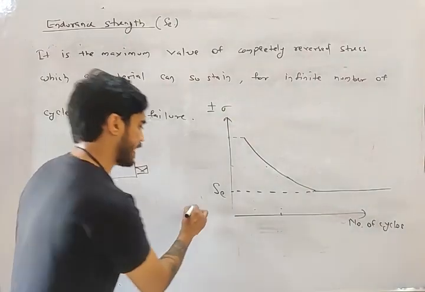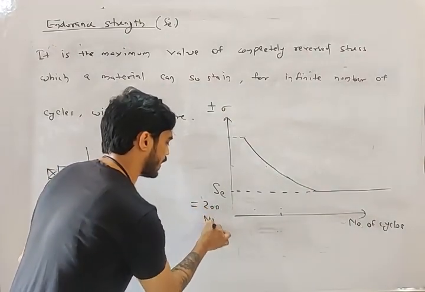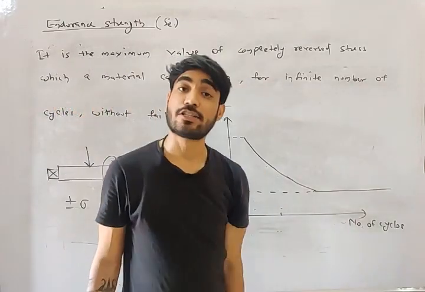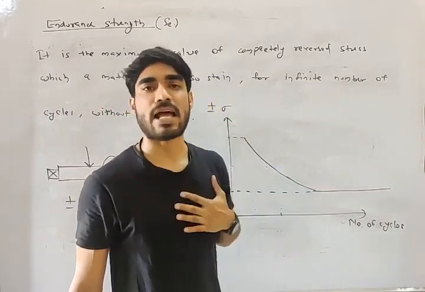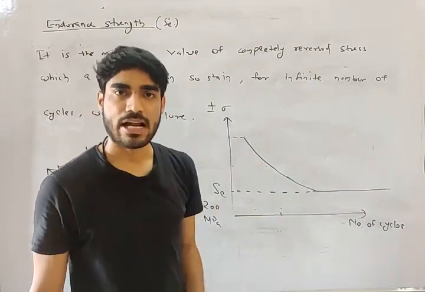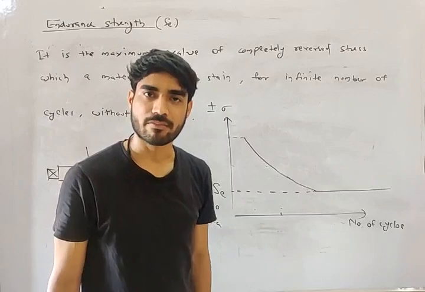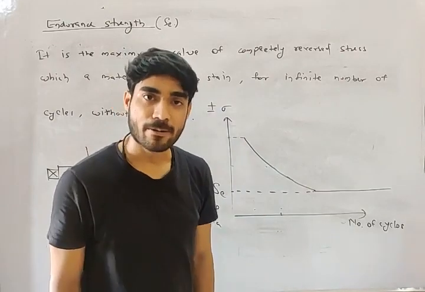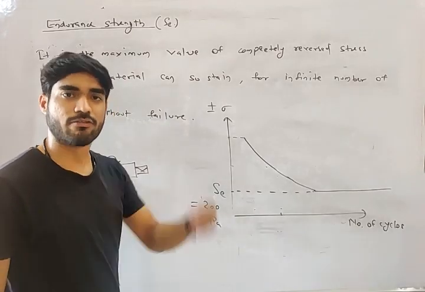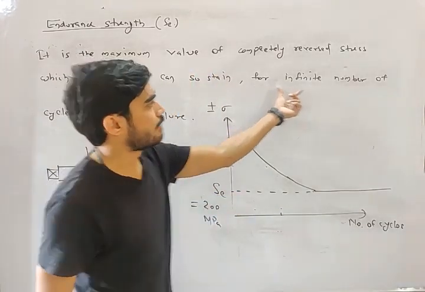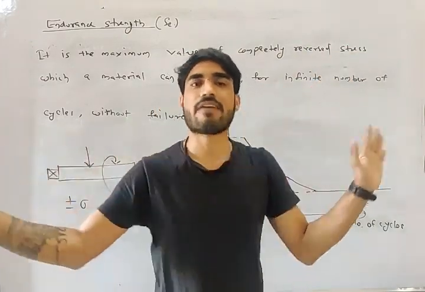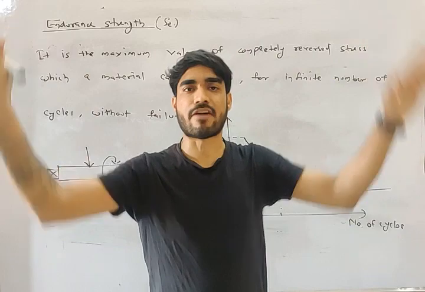For example, let's say the endurance strength of a material is 200 megapascal and I am applying plus minus 150. Then it will never fail. Why? Because 150 is less than the endurance strength. It will sustain an infinite number of cycles. Less than endurance strength means infinite cycles.